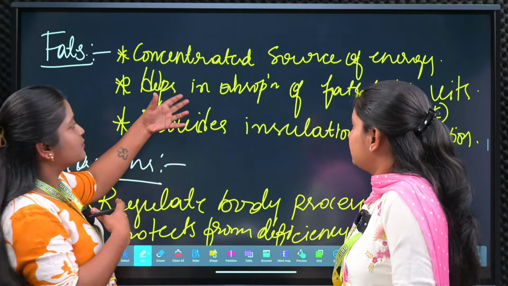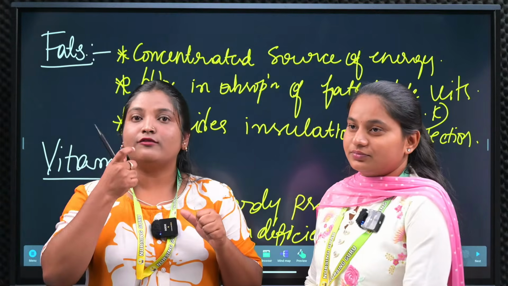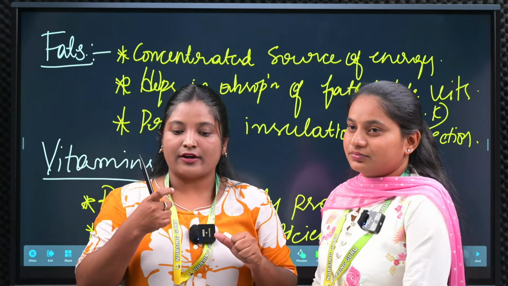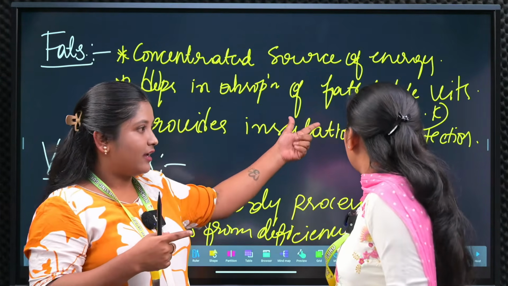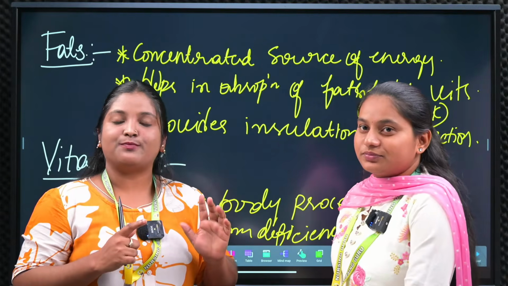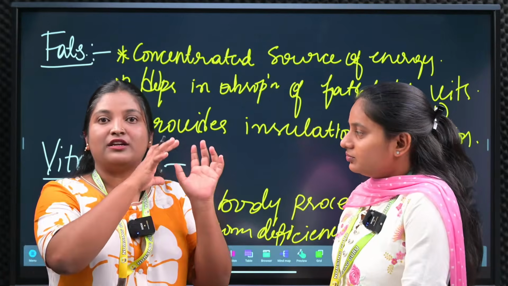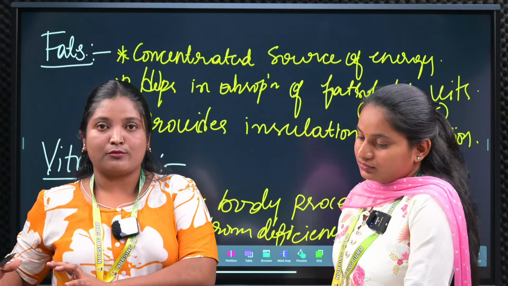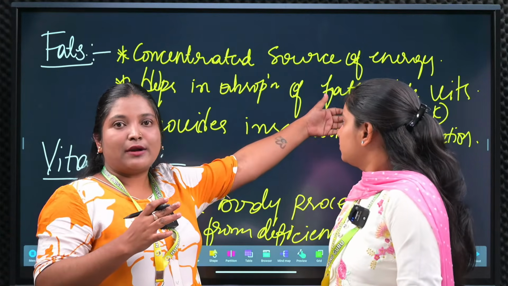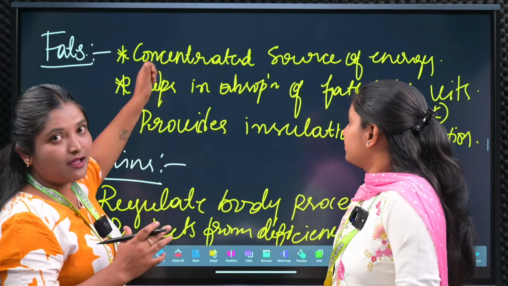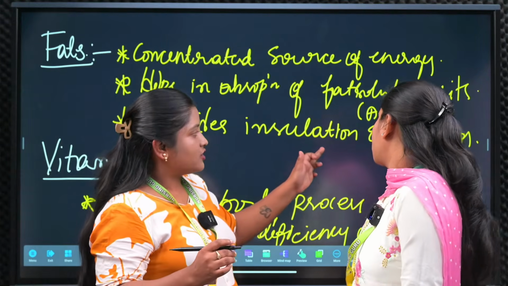The next one, helps in the absorption of fat soluble vitamins. Whatever vitamins are present in our food, vitamins A, D, E, K are fat soluble, while vitamin B12 and others are water soluble vitamins. Okay, vitamin B12, B6, B2 come under water soluble. Only fat soluble vitamins can we easily absorb in the presence of fat. Next one provides insulation and protection.